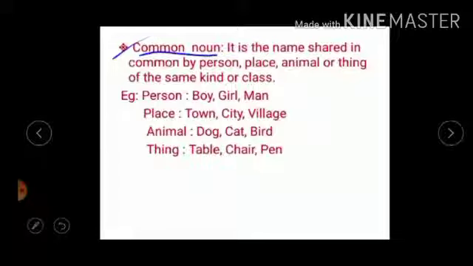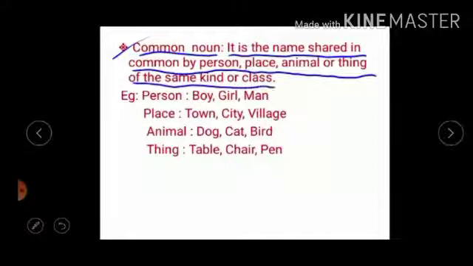Yes. What is a common noun? Yes, it is the name shared in common by persons, places, animals or things of the same kind or class. A common noun is a name given in common to every person or thing of the same class or kind. Okay. Now let me tell you the example.